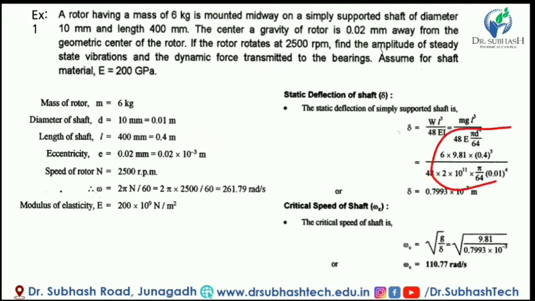Putting all the values into this equation, we get the value of delta, and applying this delta into the equation for critical speed, we finally get omega c as 110.77 radian per second.